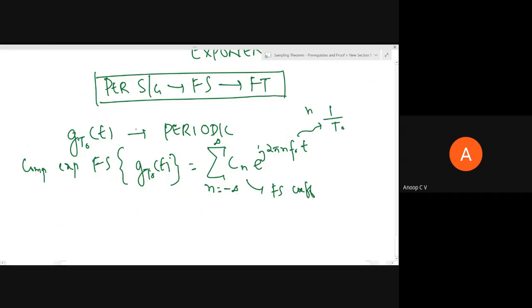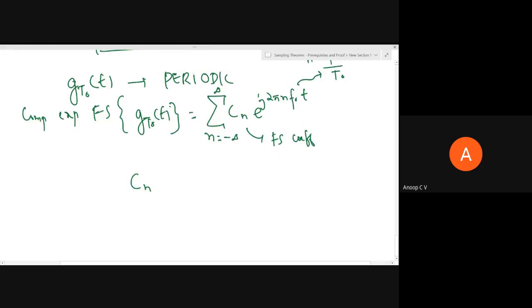So what this complex exponential Fourier series says is, you can represent a periodic signal as a weighted sum of the harmonics of the fundamental frequency, odd and even harmonics both. That is Fourier series representation, where the Cn coefficient, you might be very much familiar with these aspects. But again, if you're comfortable with this, you can just skip this part. Otherwise, you have to completely watch.